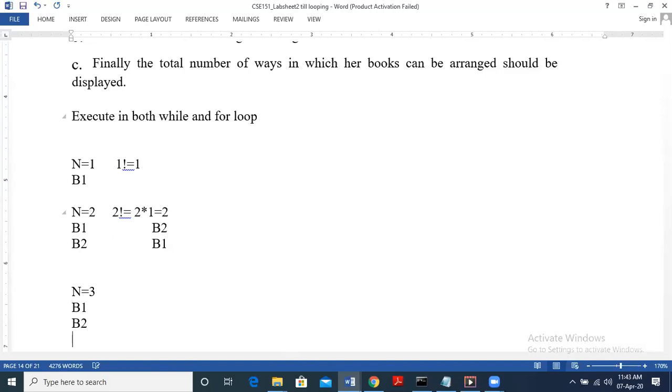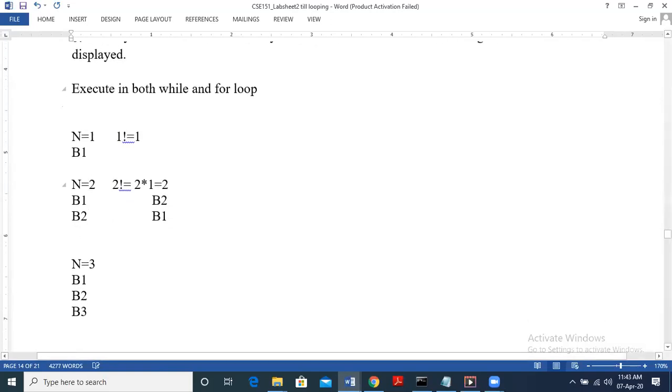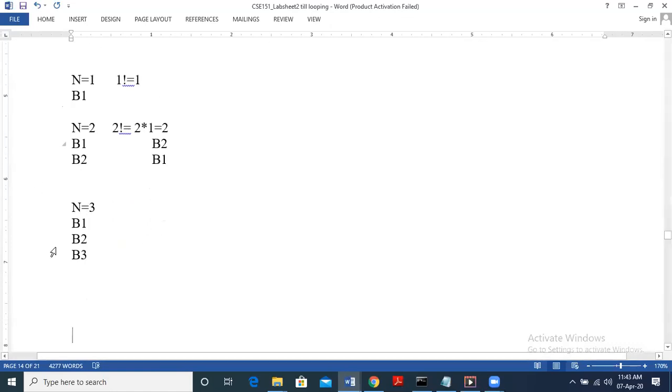Then we can arrange book 3. Okay, so this is one way: book 1 on top, then we keep book 2 and then 3. So let us fix this book 1 itself on top. What is another way here? Instead of book 2, the second book can be B3 and the third one can be B2, right? We fixed B1. What is another way to arrange?